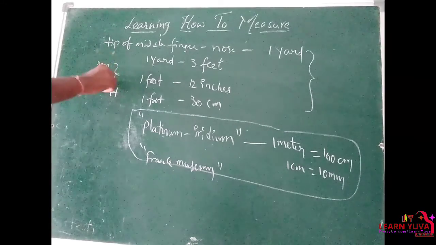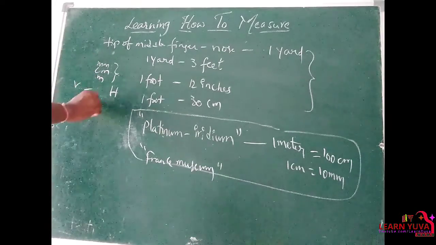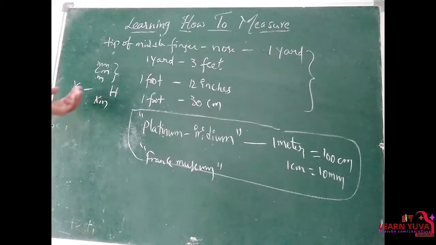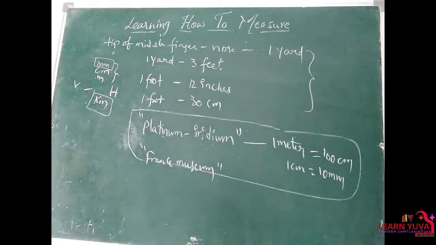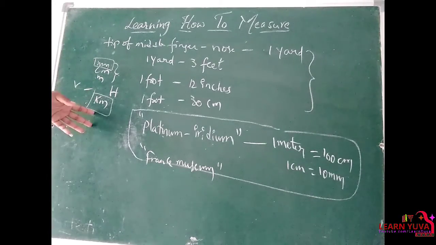Of course we can measure, but these units are very, very small when compared to kilometers. So from Visakhapatnam to Hyderabad we use kilometers only. We are not measuring in millimeters. Of course we can, but compared to millimeter, centimeter and meter, kilometer is the best unit, right?